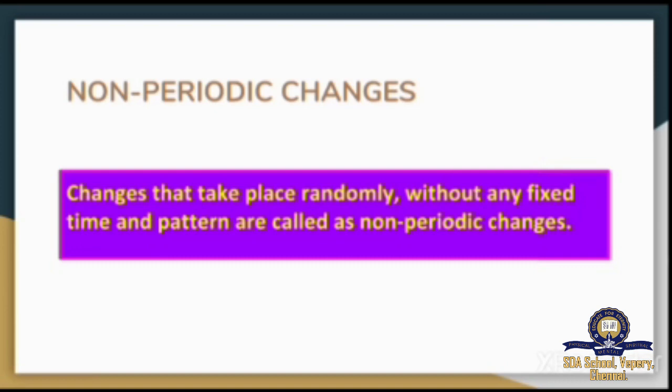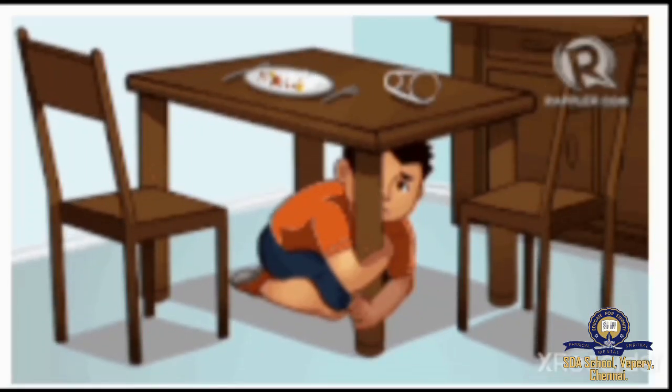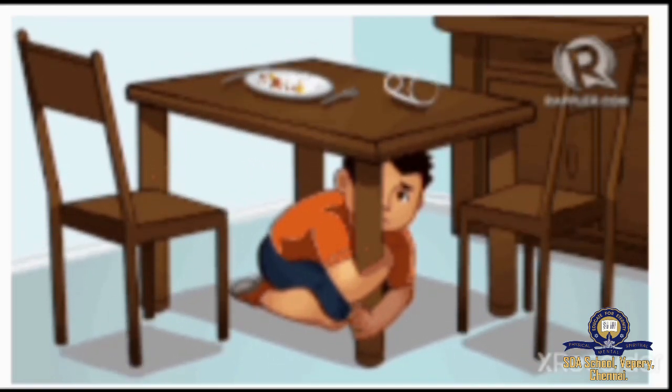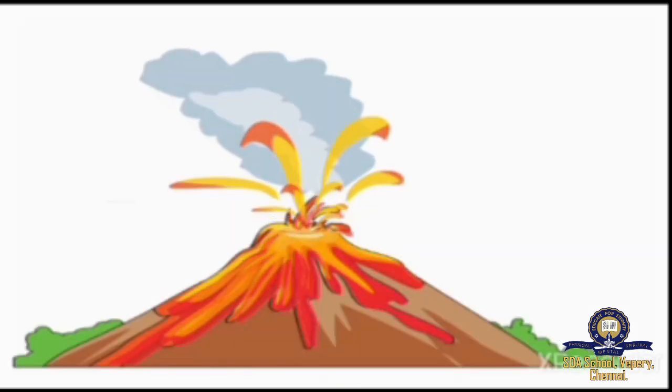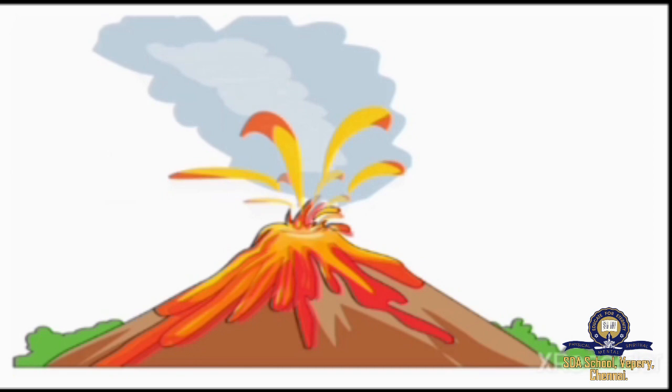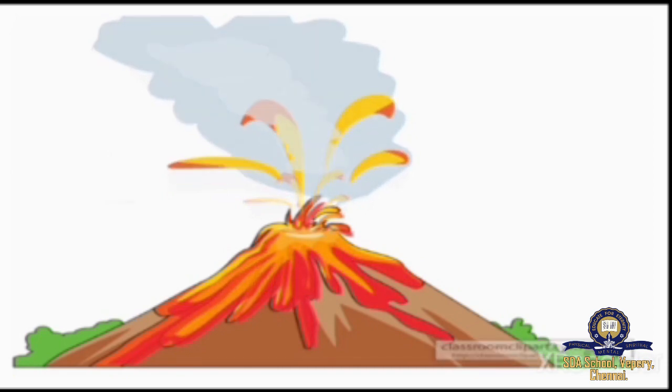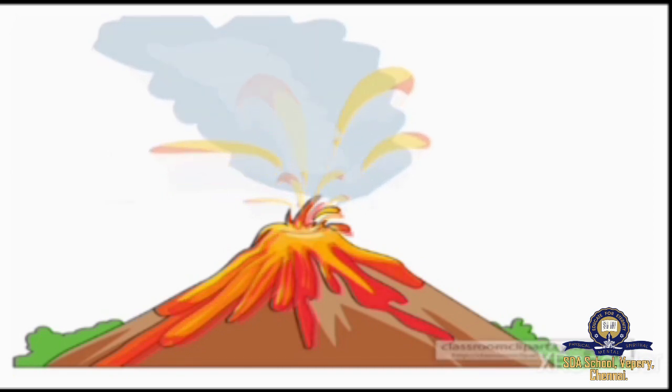Some examples of non-periodic changes are earthquakes. Earthquakes happen in a non-periodic manner. They do not occur at a fixed time interval. Next one is tornado. As we predict new moon and full moon day, we cannot predict the formation of a tornado. So, it is a non-periodic change. Last example is volcanic eruptions. Volcanic eruptions take place in a non-periodic manner.